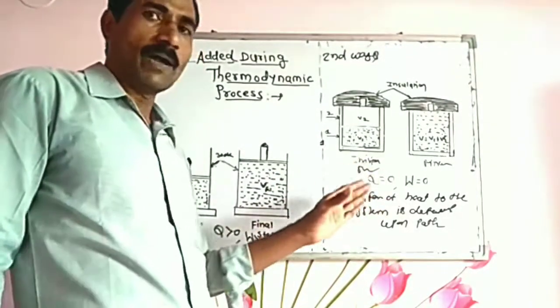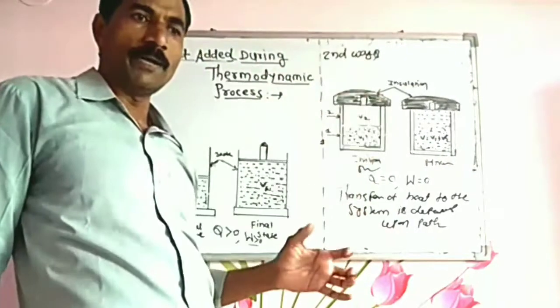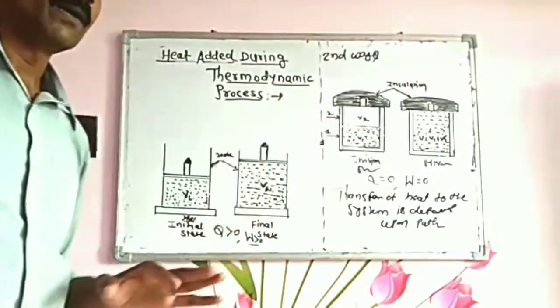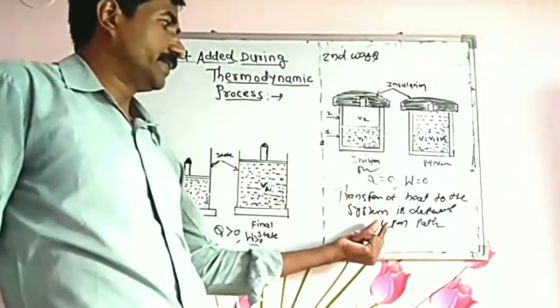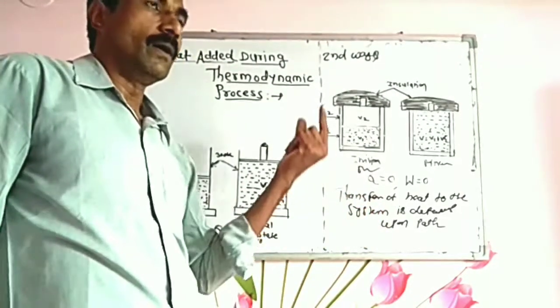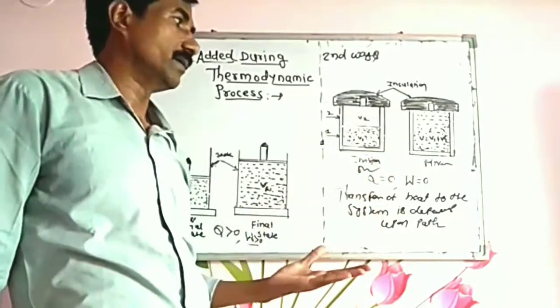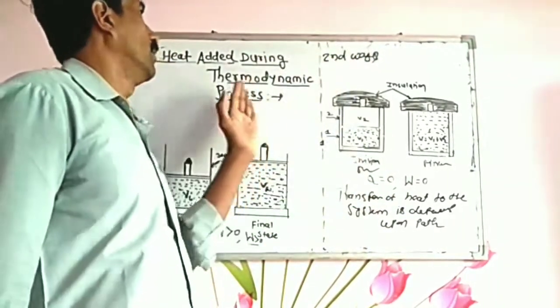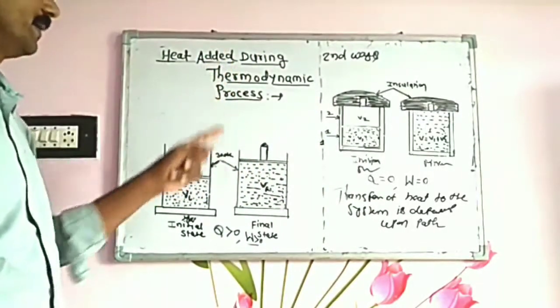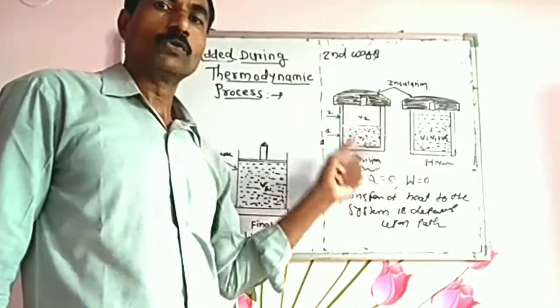For work to occur, no temperature difference is needed, but for transfer of heat into or out of the system, a temperature difference must exist. Heat transfer between the system and surroundings occurs where there is a temperature difference. These are two ways of adding heat during the thermodynamic process. Thank you so much, student.